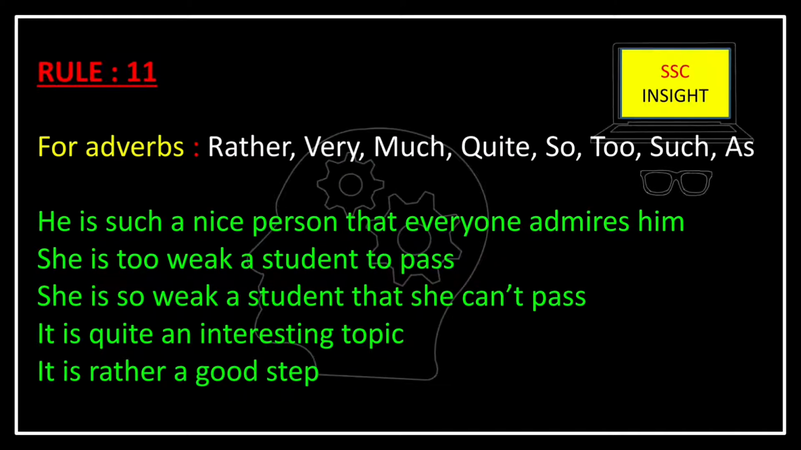Now, in this rule, we need to notice the position of the indefinite article with the following adverbs: rather, very, much, quite, so, too, such, etc. The examples are, he is such a nice person that everyone admires him. She is too weak a student to pass. She is so weak a student that she cannot pass. It is quite an interesting topic. It is rather a good step.